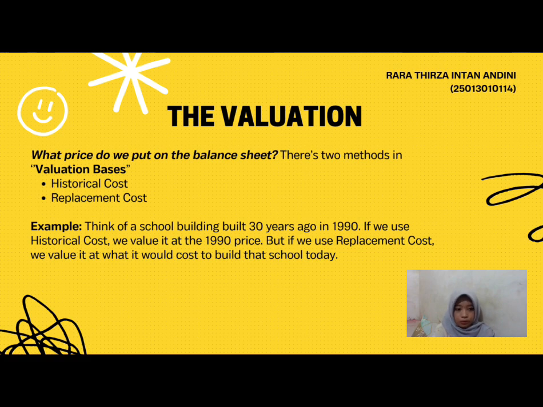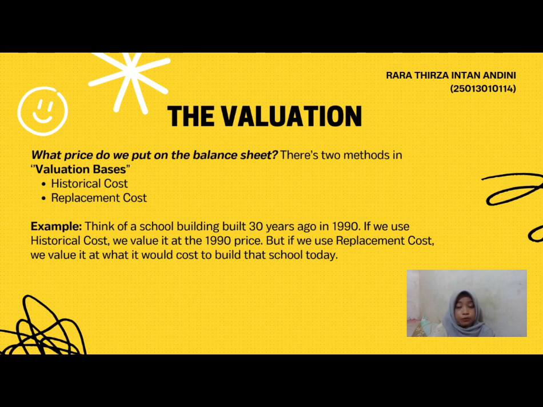For example, think of a school building that was built 30 years ago in 1990. If we use historical cost, we will value it at the 1990 price.